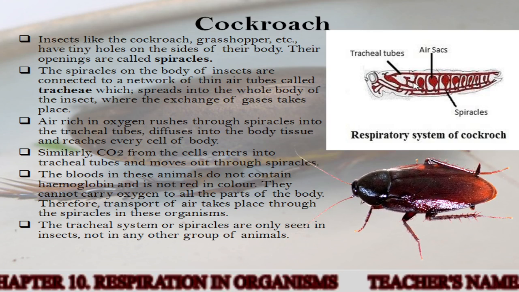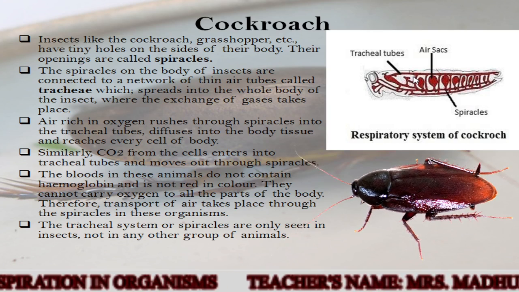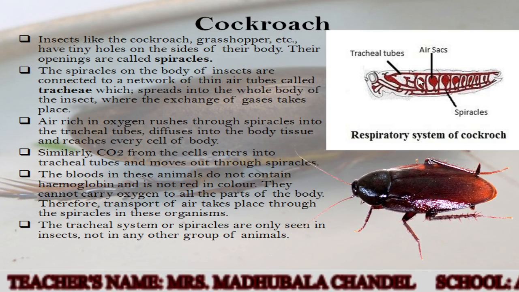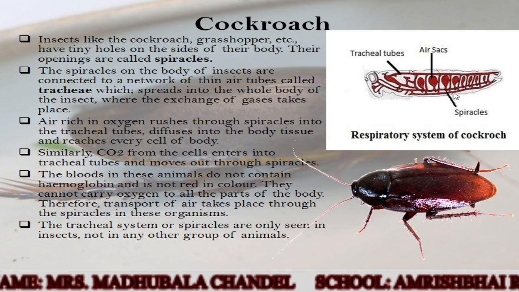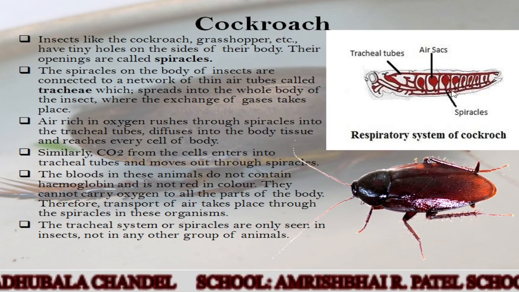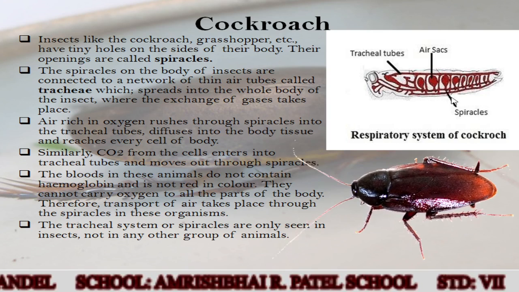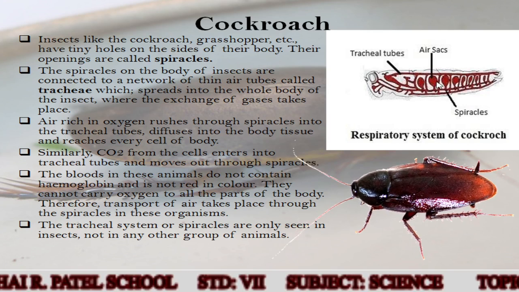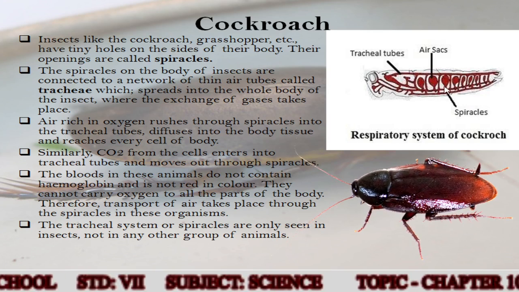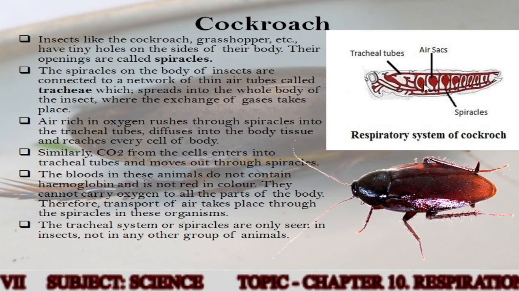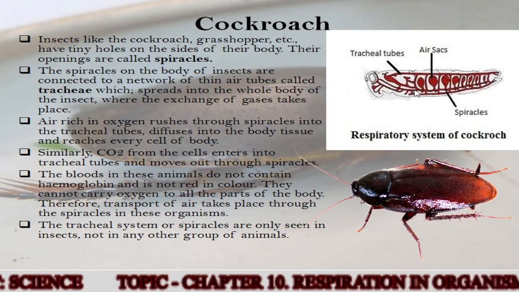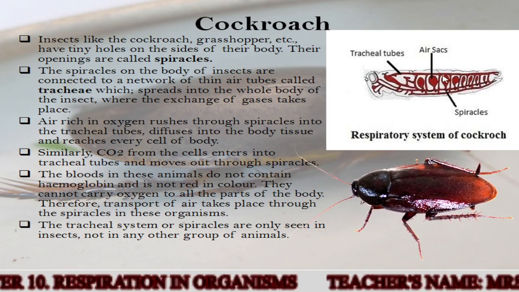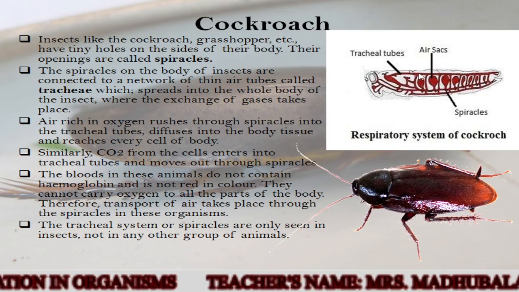As we have seen in the lungs, as the air enters through the trachea into the bronchi, and then it is divided into bronchioles, then the alveoli, right? And similarly here, as air enters into the body through spiracles, which are openings, the oxygen is transported through these tracheal tubes into the air sacs. Similarly, carbon dioxide from the cells enters into the tracheal tubes and moves out through the spiracle. Again, it is a network. So one way is for taking the oxygen, another way is to receive the carbon dioxide and expel it out.